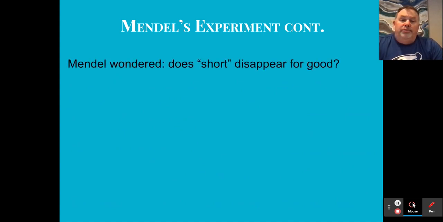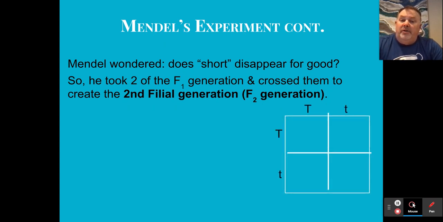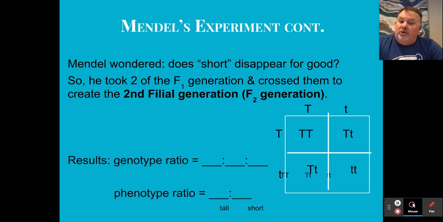So Mendel wondered, does the short disappear for good? And as we said, it probably doesn't, it just stays hidden. And so we took the F1 generation and crossed them together. We call this second generation the filial generation, or F2 generation. And again, he did the same thing, looking at the results of the genotypic ratio and a phenotypic ratio.